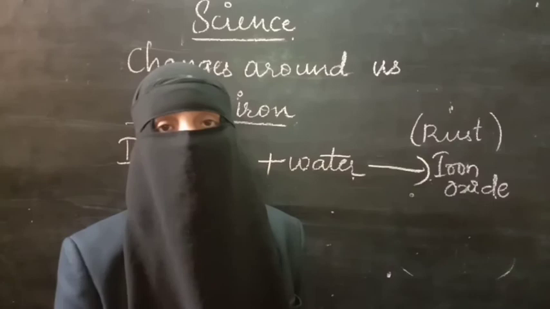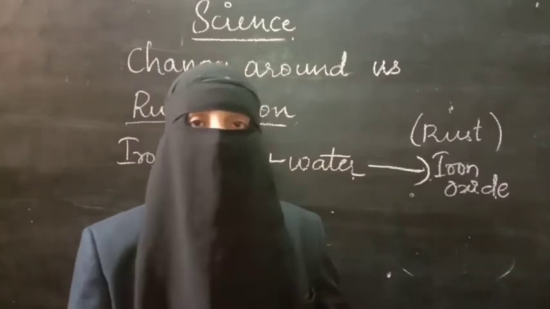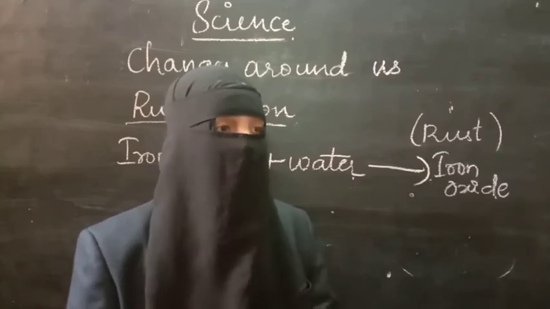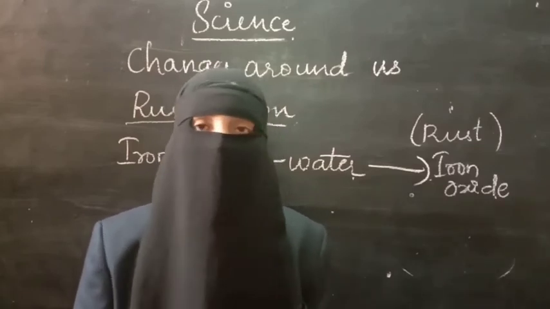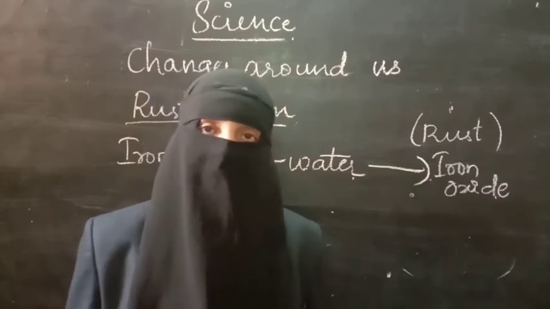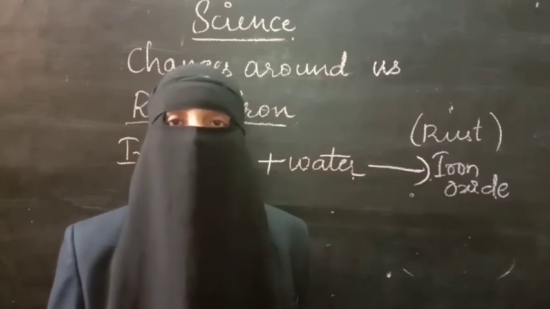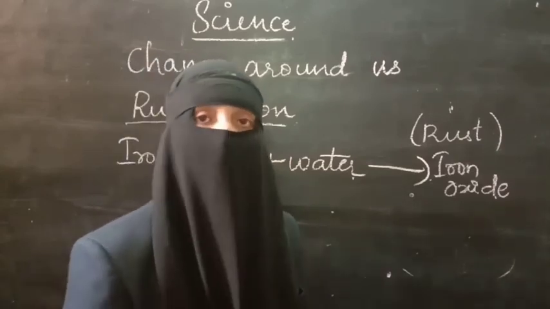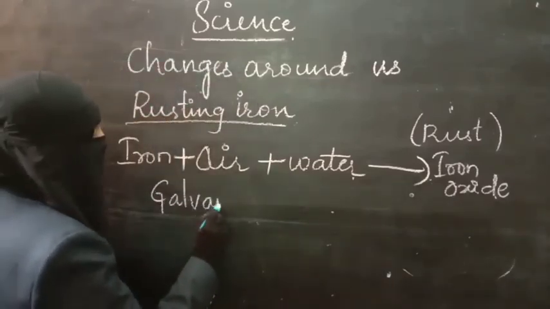But what about the materials which we can't keep in the house? Like the rings of tires, or the cycle handles, or in cinema halls and railway stations, you'll observe the steps will be having the iron case. We can't keep all those things in our house. They obviously will come in contact with the atmospheric air and the water. So what process will be done to avoid rusting for those materials? The process which is done to avoid rusting is called galvanization.